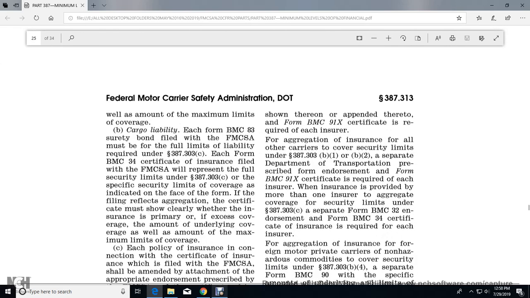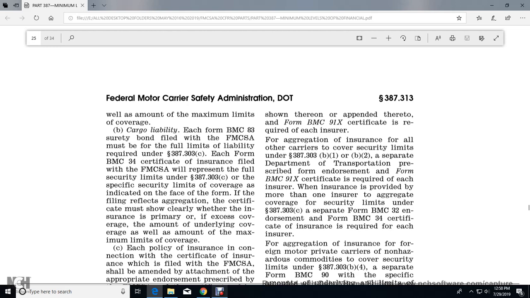Alright, cargo liability. Each Form BMC 83 surety bond filed with the Federal Motor Carrier Safety Administration must be in the full limits of liability required in 387.303(c). The BMC 34 certificate of insurance filed with the Federal Motor Carrier Safety Administration must represent the full security limits of 387.303(c), or the specific security limits coverage if indicated on the face of the form.